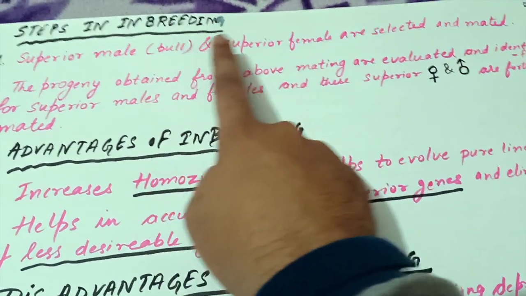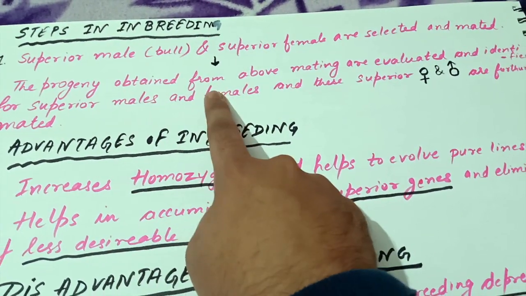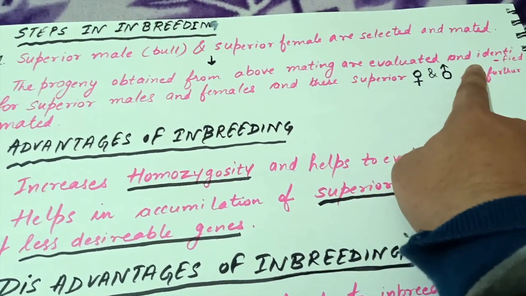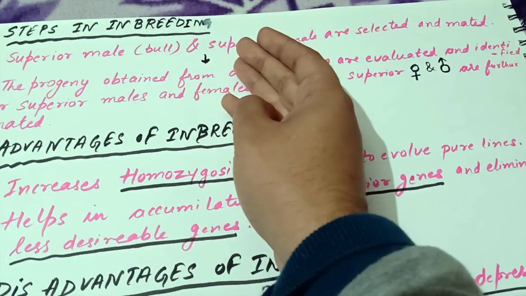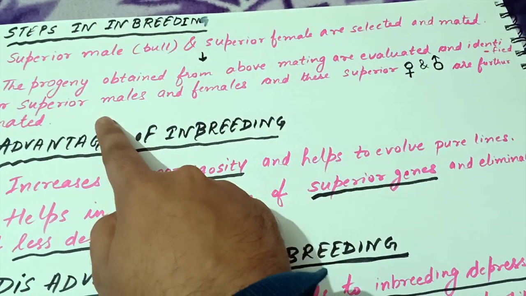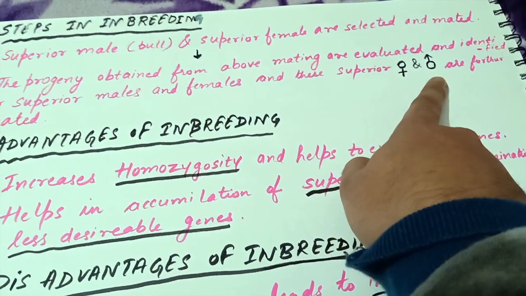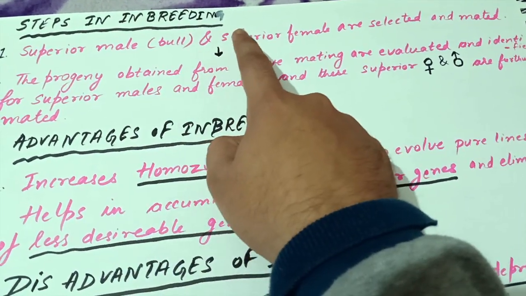Now, when we have crossed superior male and female, the progeny obtained from the above cross are evaluated and identified for superior male and female. So, from the progeny obtained, again we identify which are superior male and female. And then these superior female and male are further crossed. So, these are the steps of inbreeding.